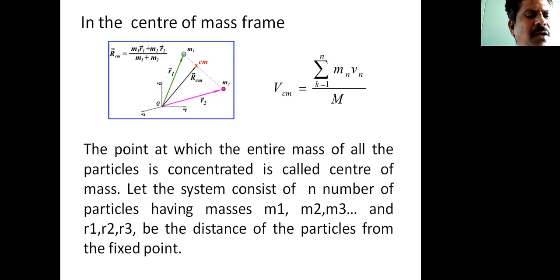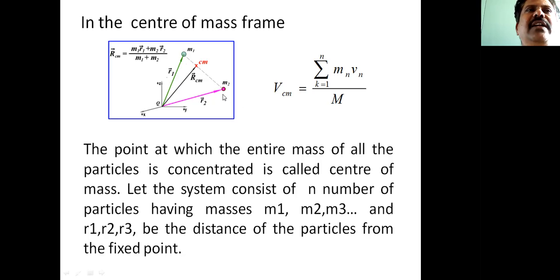In the center of mass frame of reference, the positions and velocities are all measured with respect to the center of mass of the system itself. Whatever variables you are measuring, those variables are measured with respect to the center of mass of the system.